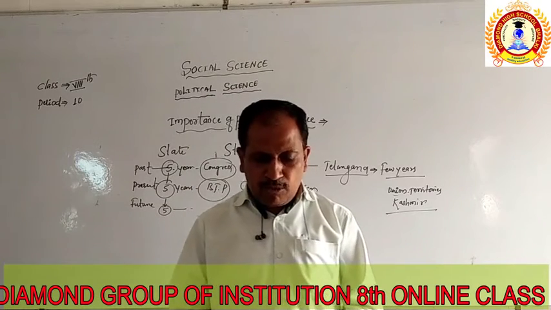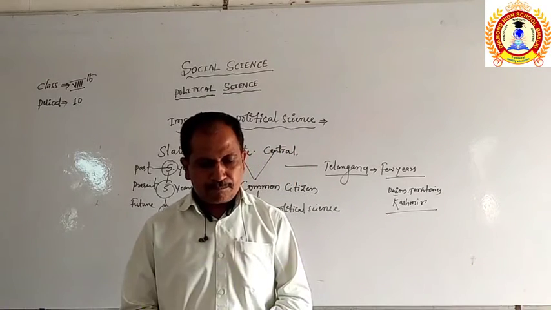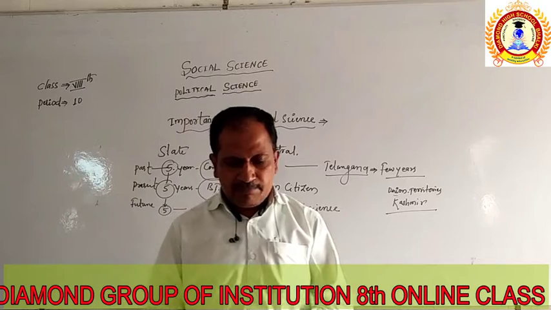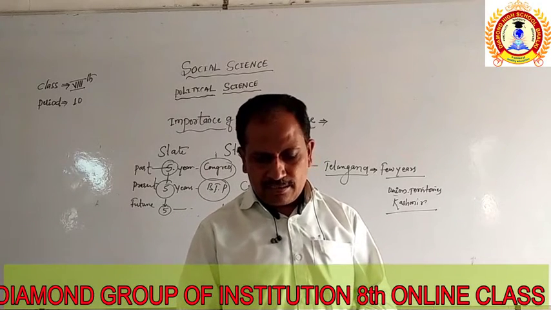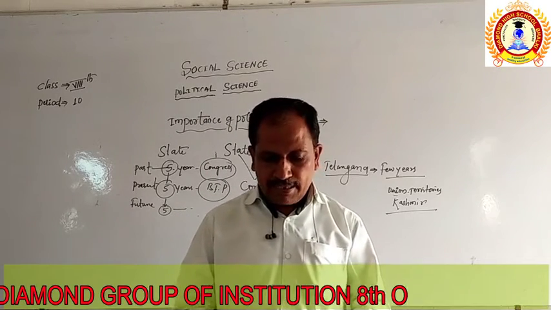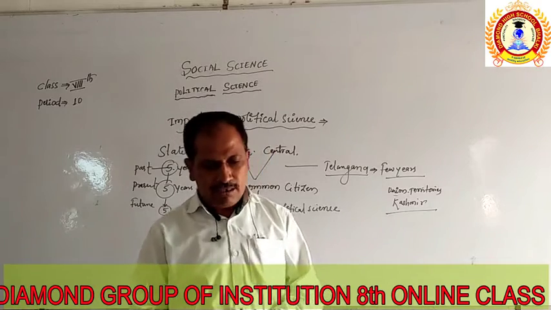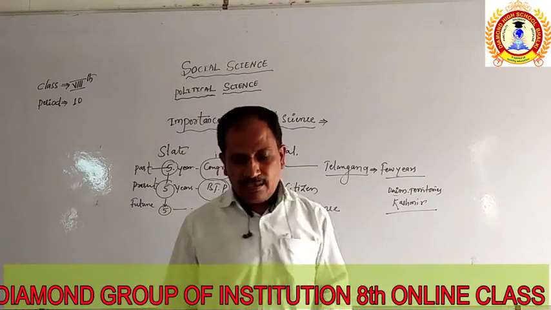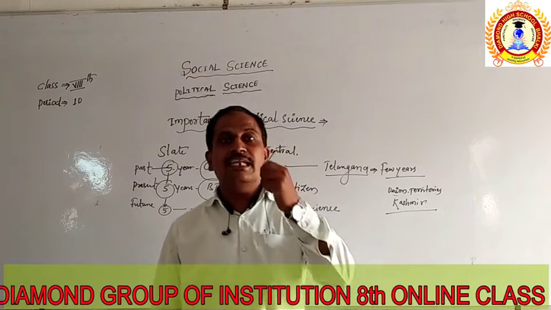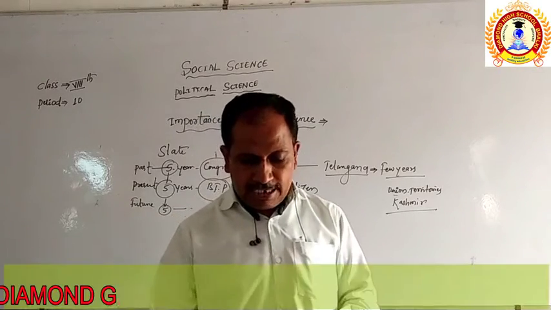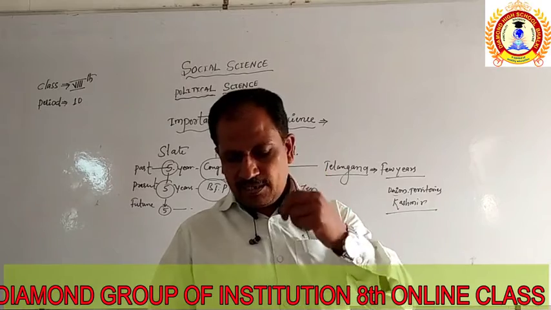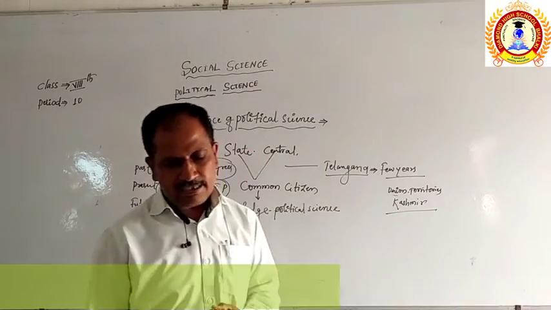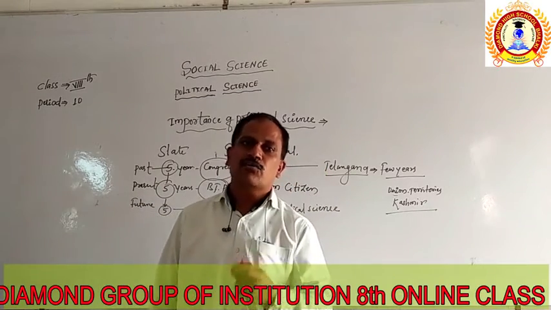Next point, political science helps to understand the important political institutions like political parties, federations, and the local bodies. Next, political science provides the knowledge of international relations, especially the occurrence of wars among the nations and the importance of peace and cooperation.